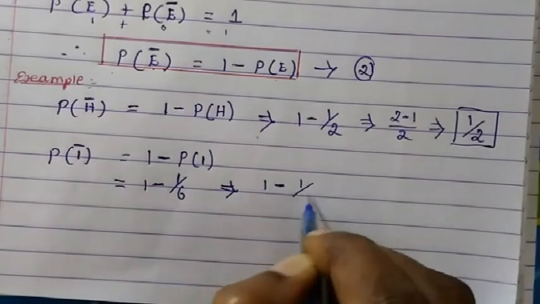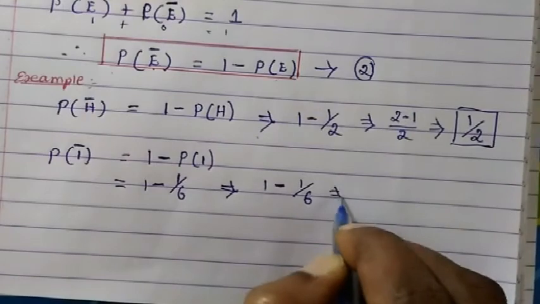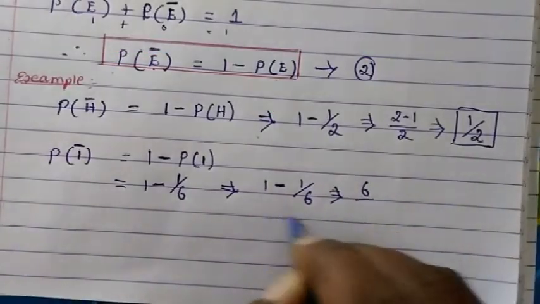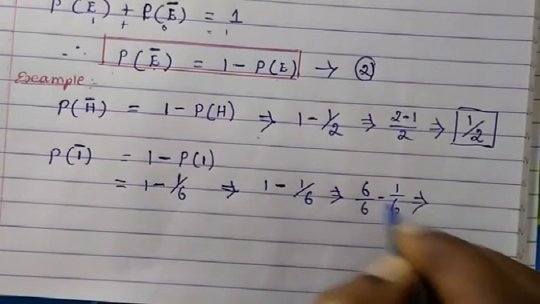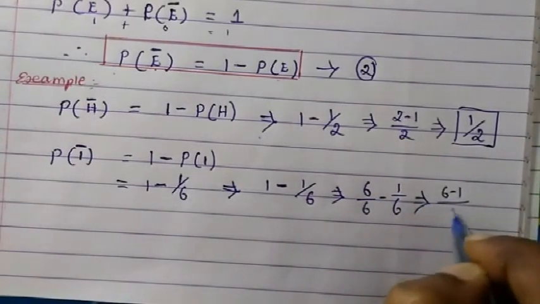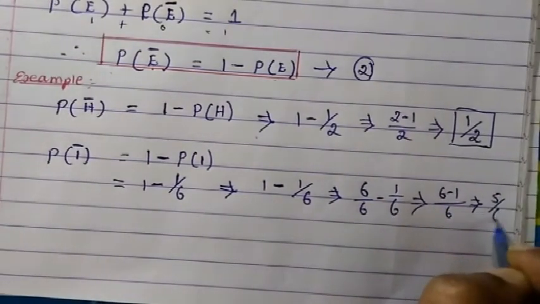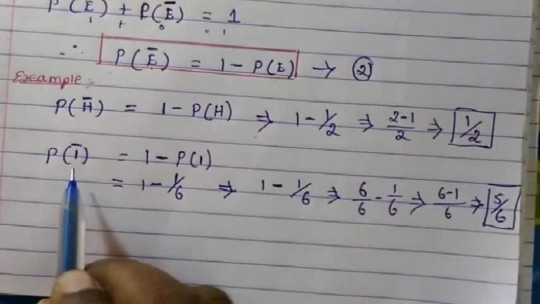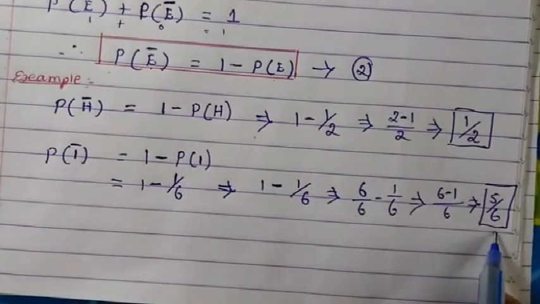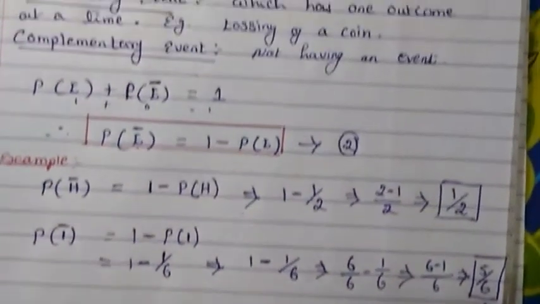Now we write 1, and for 1 upon 6 we need the denominator, so we take the LCM. So you get 6 upon 6 minus 1 upon 6, so 6 minus 1, 5 upon 6. So probability of not getting 1 is 5 upon 6.